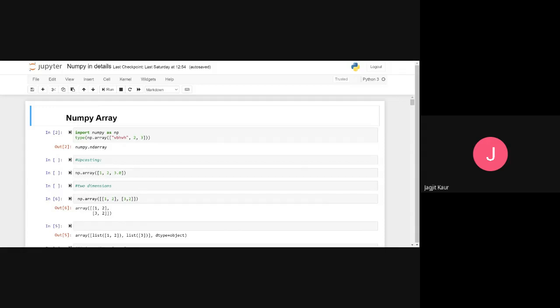Arrays are used to store the data in a continuous manner. Okay. That means arrays in Python can be easily accessed. They are stored in the contiguous location. Okay, that can be one difference between lists and array.